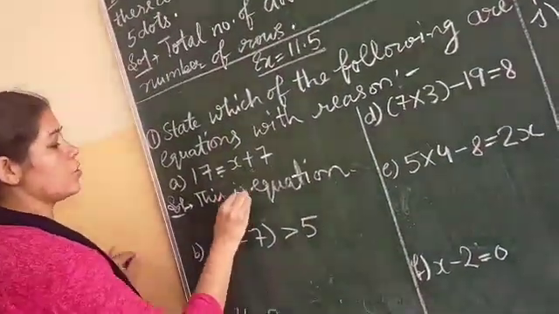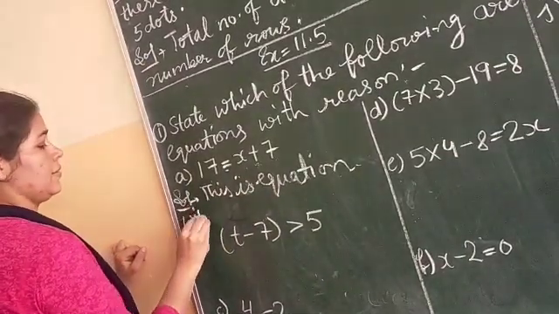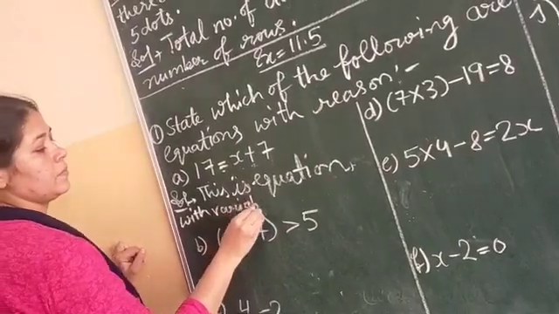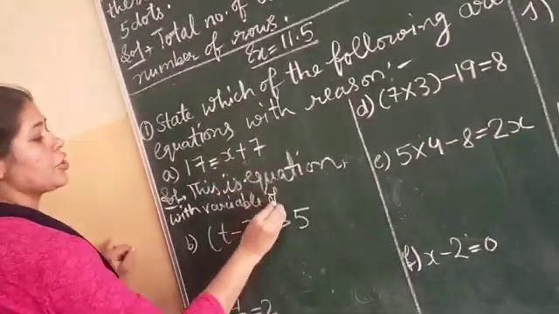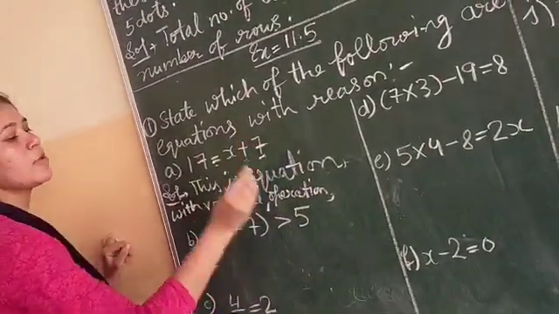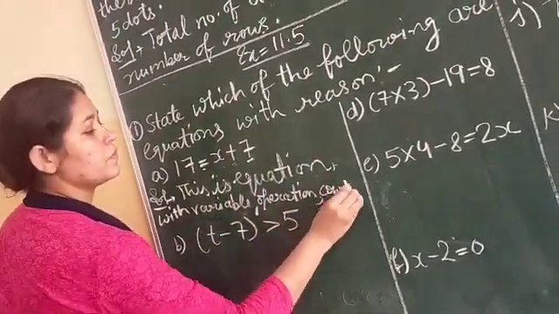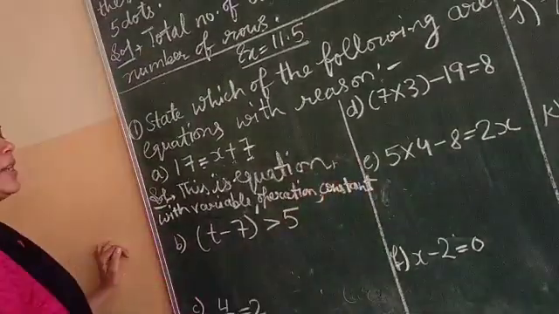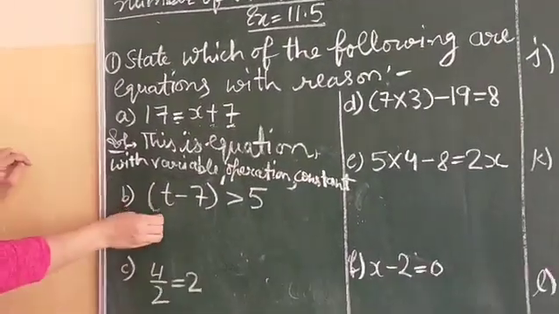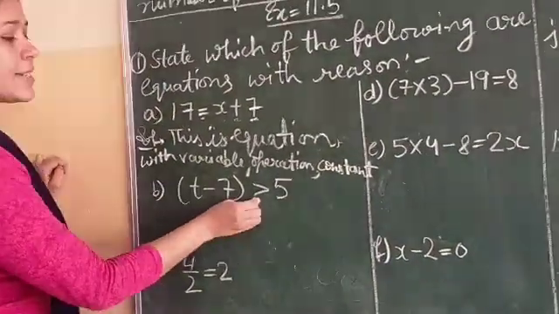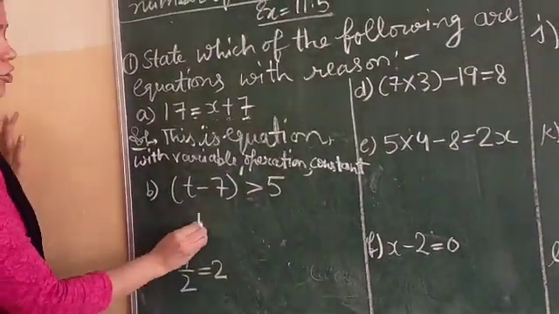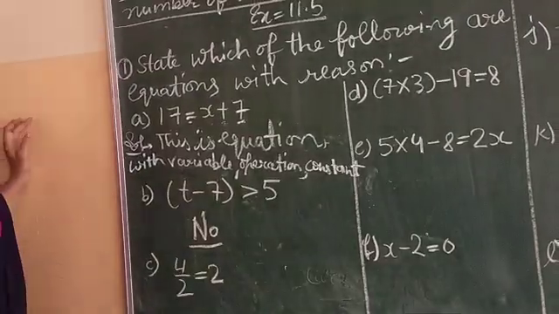So you write: this is an equation with variable, operation and constant term. Now in this question there is no equal sign, there is a greater than sign, so this is not an equation.